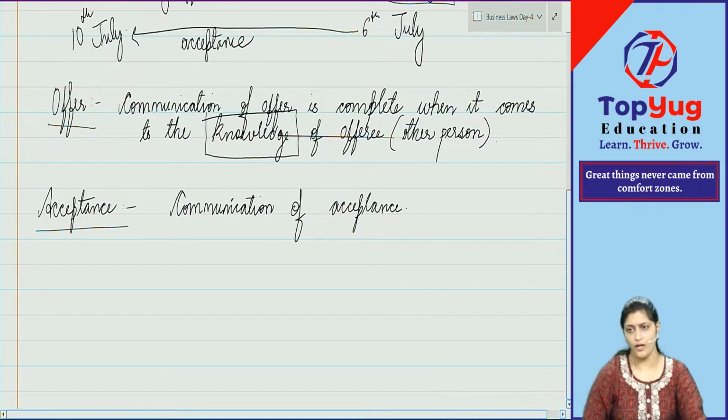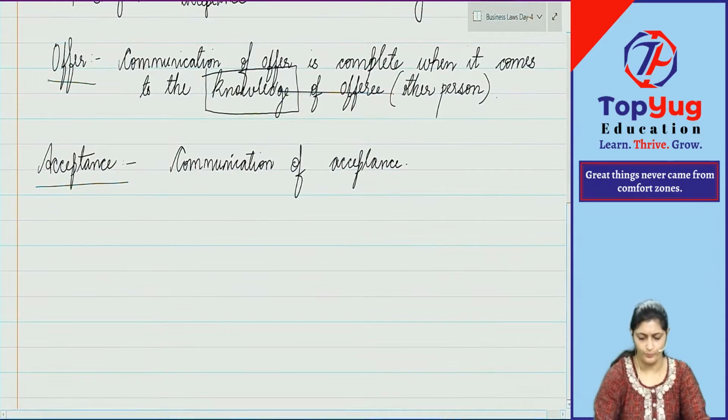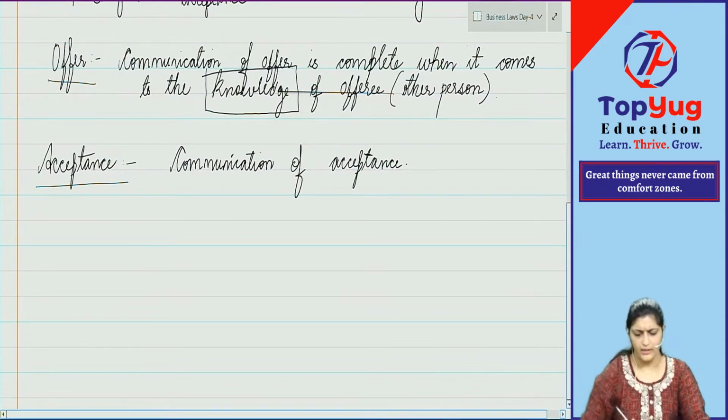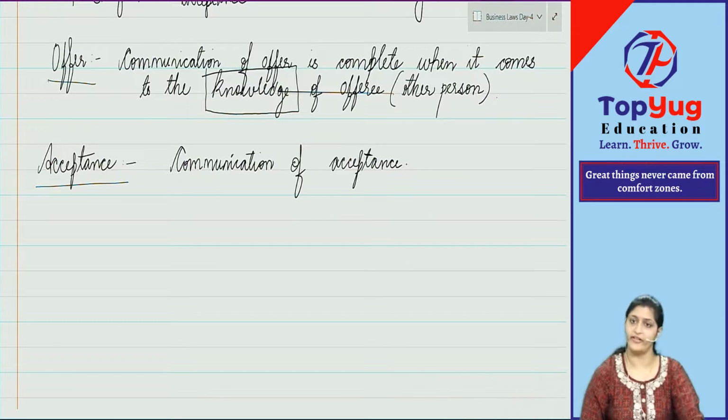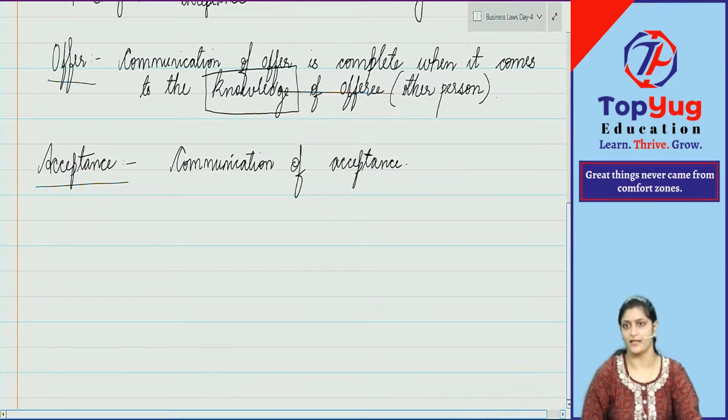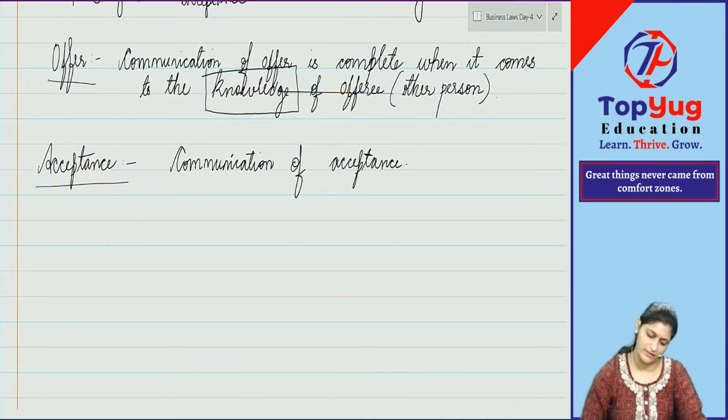For this, law is dividing this into two. Law is telling that communication of acceptance will be complete for the offerer at one time, for the offeree at some other time. Okay, that is what law is saying.